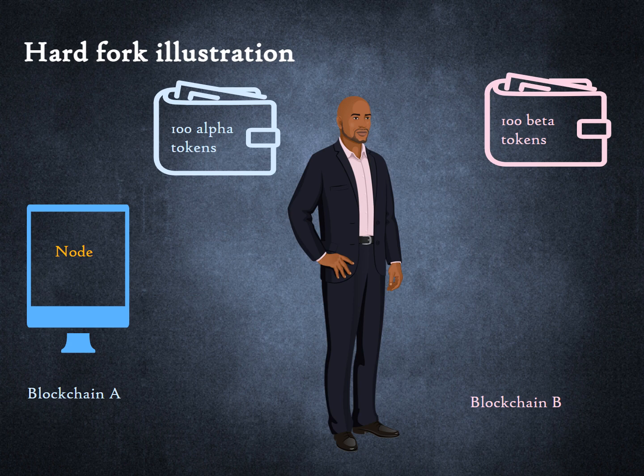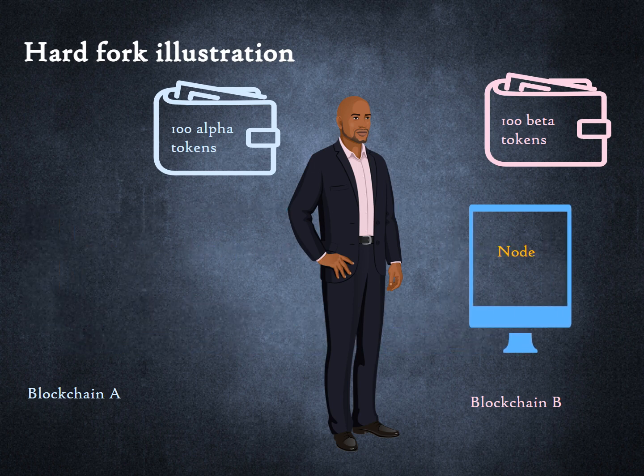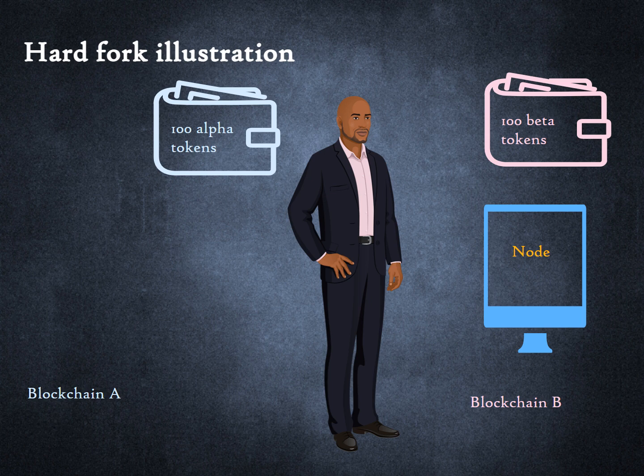Consider a node operator on blockchain A who has 100 coins of alpha and an address on blockchain A. As an incentive to switch his computer to run the software of beta, the new blockchain issues him 100 coins of beta at a 1-to-1 exchange rate. So now, the node operator has 100 coins of alpha held at an address on blockchain A. In addition, he also has 100 coins of pre-mined beta held at an address on blockchain B.